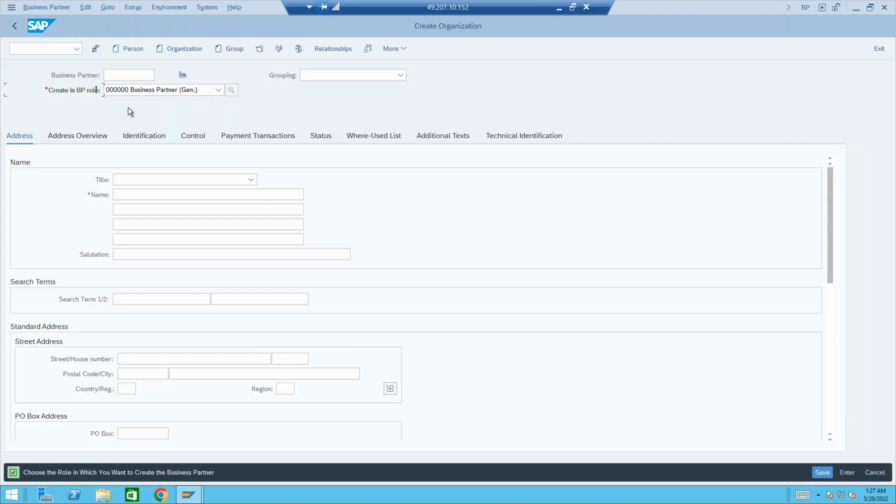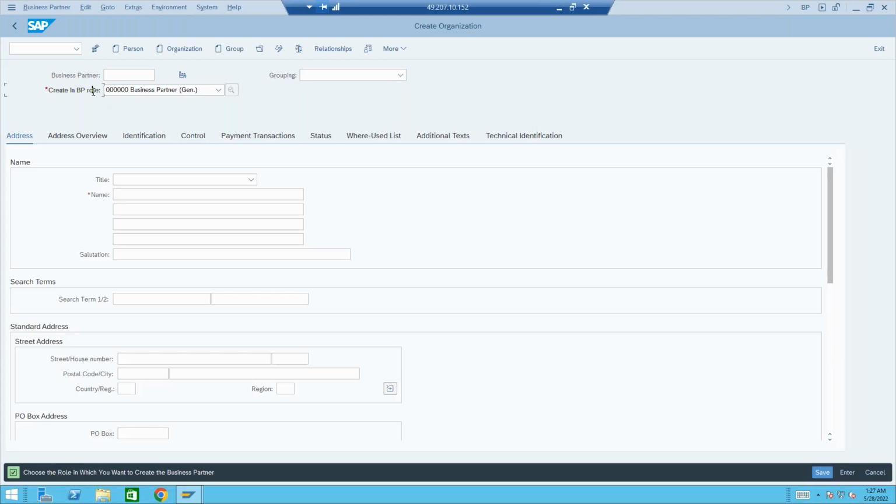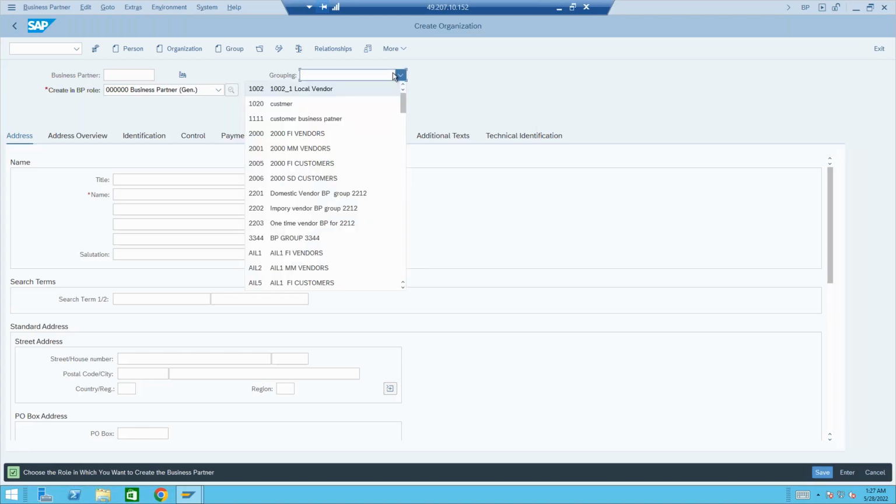So any business partner is created under a BP role. And whenever we are creating a customer in the ECC system, the first field we select is account group, right? That means any customer we create is under an account group. The same way, any business partner is created under a BP grouping. So before we proceed creating any business partner, we need to select the BP grouping under which it comes, whether it's a sold to party, shipped to party, bill to party, or any other partner. So we need to first select the BP grouping.